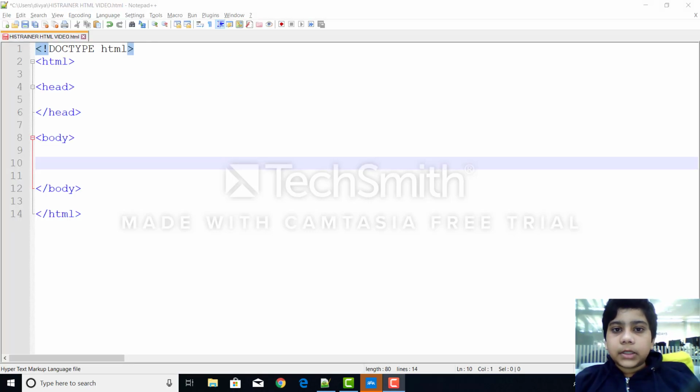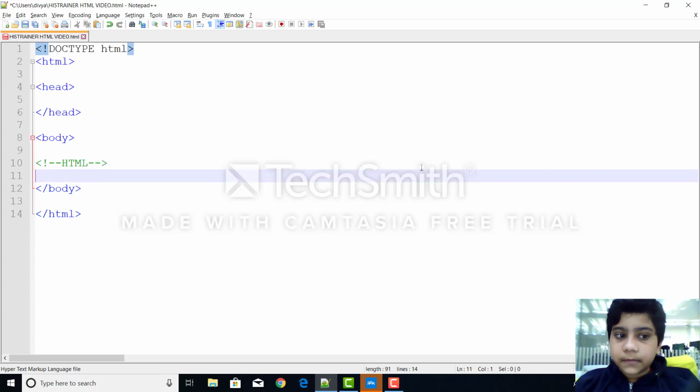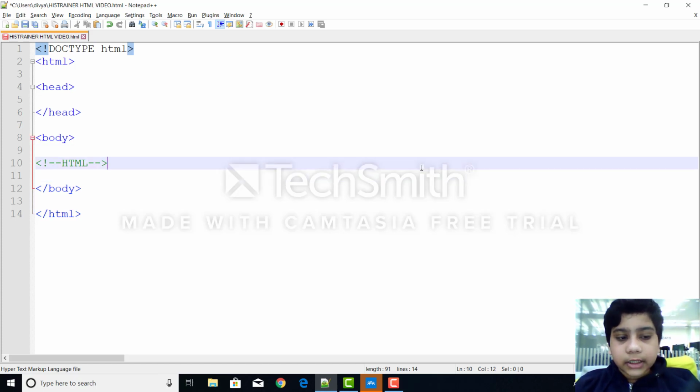Now let's see the comment tag. The comment tag won't affect any of your results on your actual web page, but it just makes your code more readable and understandable. So this is how the comment tag looks like. As you can see, there's green things over there. It's in green color. Let's write HTML, and then let's close it. So now what we're saying in the comment is HTML.